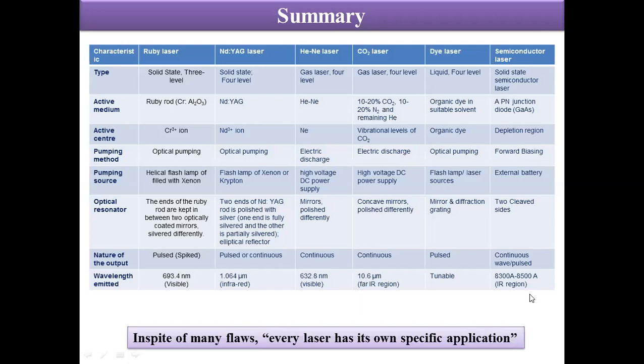So in spite of several advantages and disadvantages, every laser has its own specific applications. Like for making toys, we cannot use Nd:YAG laser because these are very harmful lasers and emit invisible radiations. So for making toys, we can only use ruby lasers, and helium neon laser for pointers. Then CO2 laser is used for medical purposes in the case of face lifting or face resurfacing. So every laser has its own specific applications.